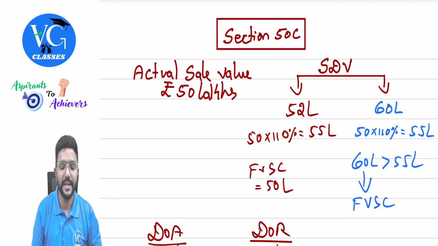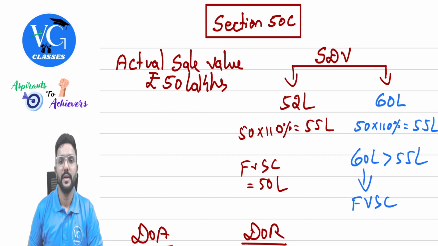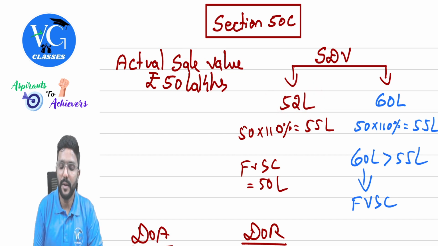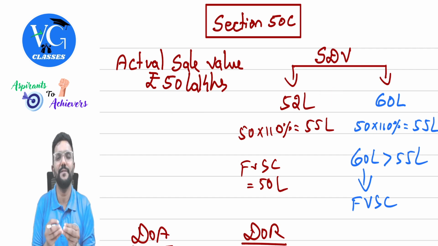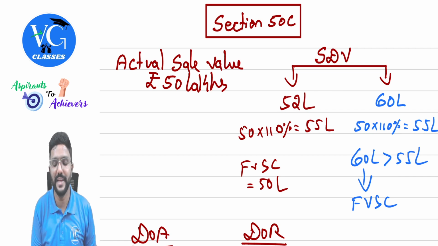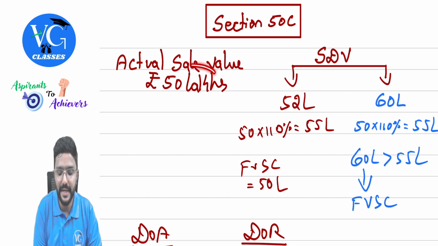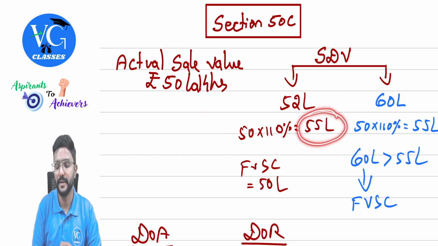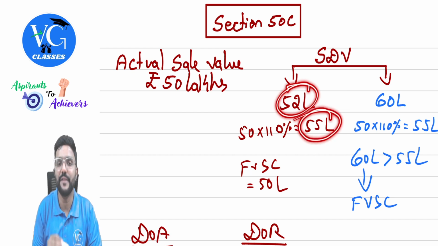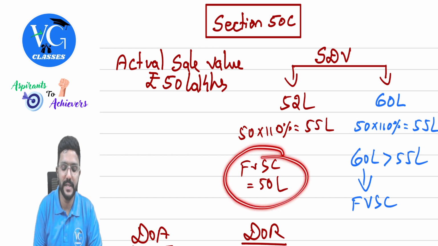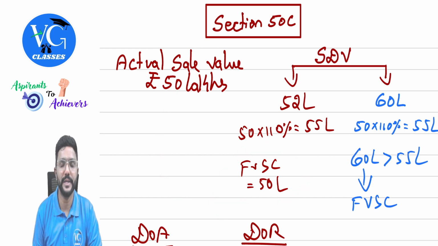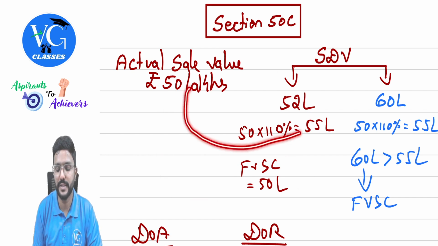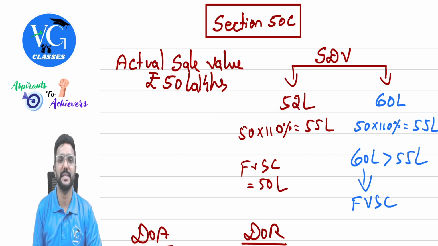So you can see, assume the actual sale value, guys, is 50 lakh. And stamp duty value of the property, I'm just taking two different scenarios. Assume it is 52 lakh. So stamp duty value is more than actual sale value. Should we straight away take stamp duty value? No. Check the difference. If the difference is up to 10%, it's okay. No problem. We will ignore stamp duty value. So take 110% of actual sale value, which is 55 lakh. 52 lakh is less than 55 lakh. So that means full value of sale consideration, we will take it as actual sale value only. Why, sir? Because the difference between actual sale value and stamp duty value is within 10%. That is acceptable.